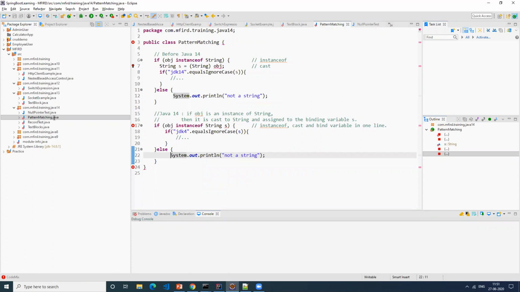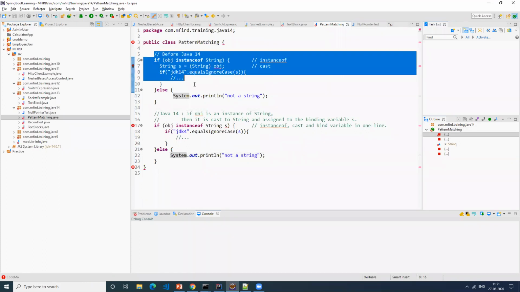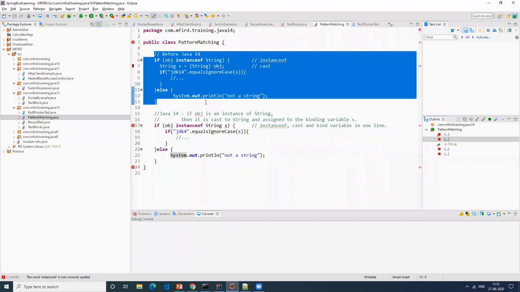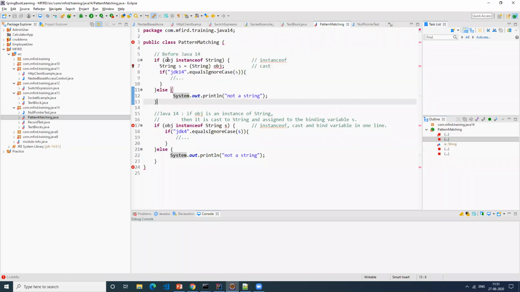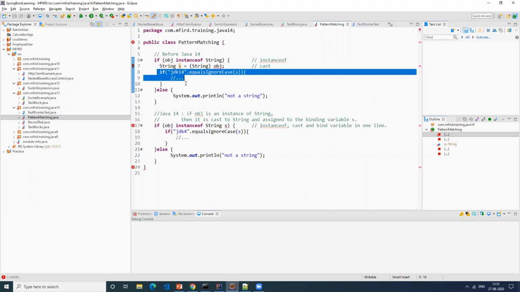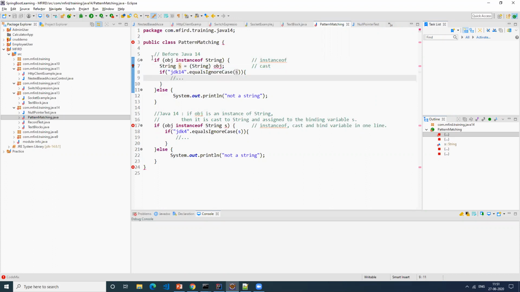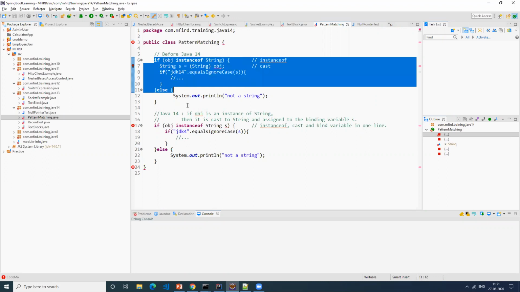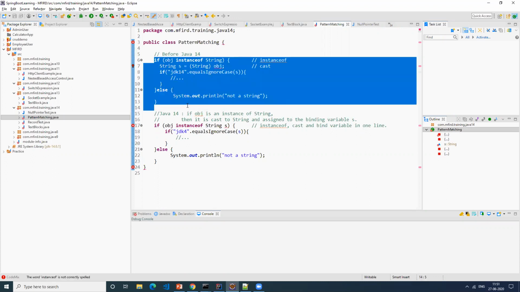You're able to see my code, right? This is the code we used to write. I have got some object, and I want to check whether it is an instance of String. If it is a String, then what we used to do is cast it and assign that value, and then do some checking here. That's what we generally do, right? This is the code we used to write earlier.